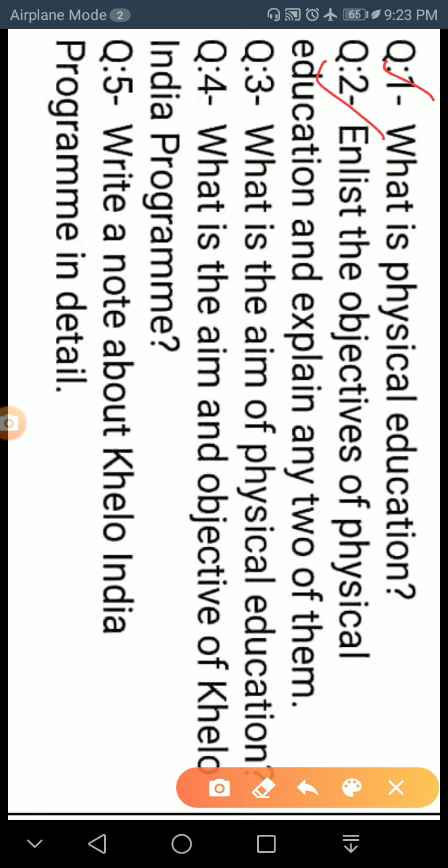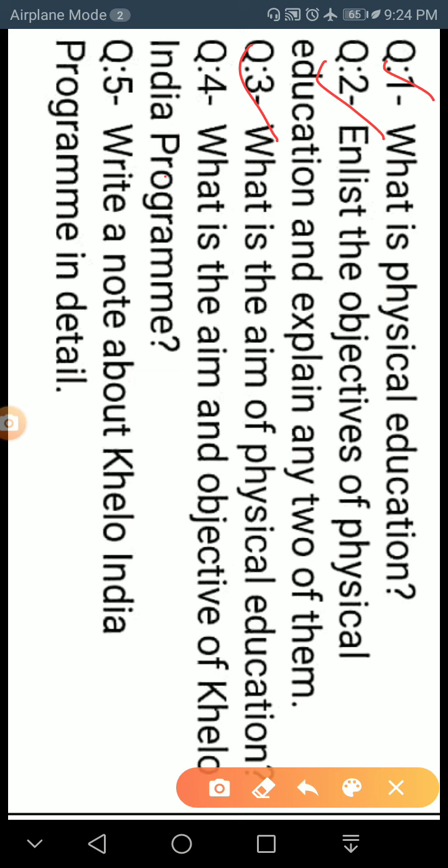Question number 2 is: enlist the objectives of physical education and explain any two of them. Students, in this question you have to write about the objectives of physical education, and out of all the objectives you have to write about any two of them. Next is question number 3: what is the aim of physical education. Here you have to write about the aim of physical education.